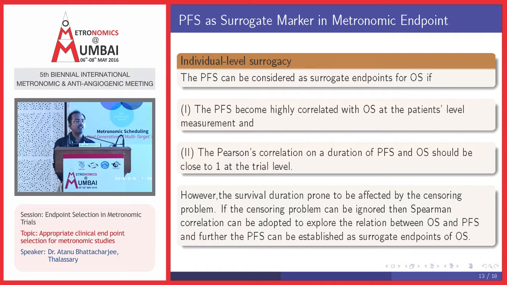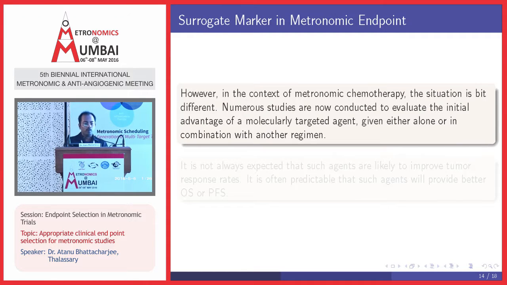Here I am giving PFS as an example of a surrogate marker, but in metronomic chemotherapy we have other biomarkers, even gene markers. The problem is that gene markers are not time dependent, and establishing gene markers as a representative of OS is a complex statistical methodology problem. However, in the context of metronomic chemotherapy, the situation is a bit different.